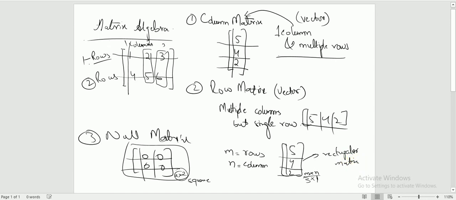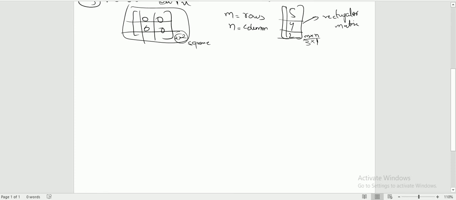Okay, now coming towards the other types. Diagonal matrix. A diagonal matrix is only applicable to a square matrix.